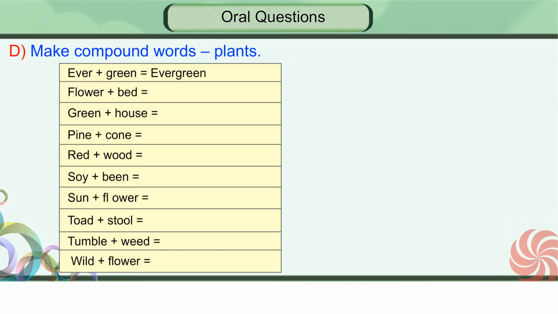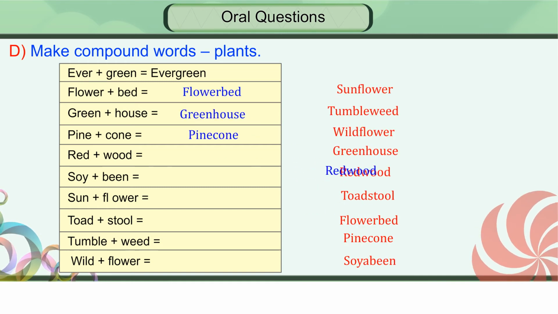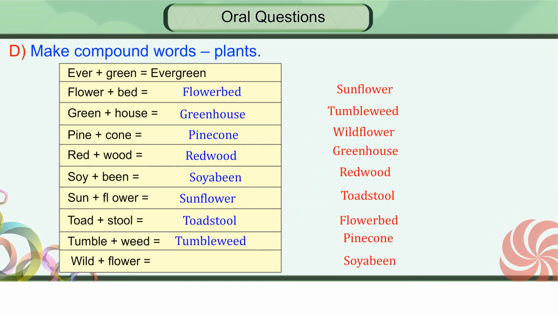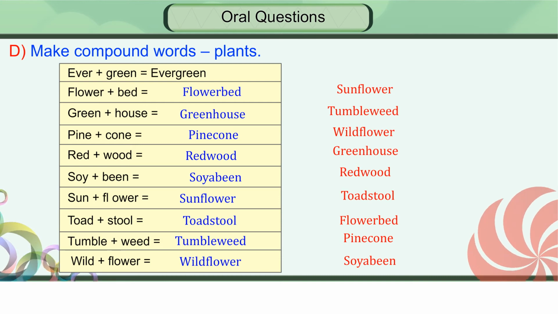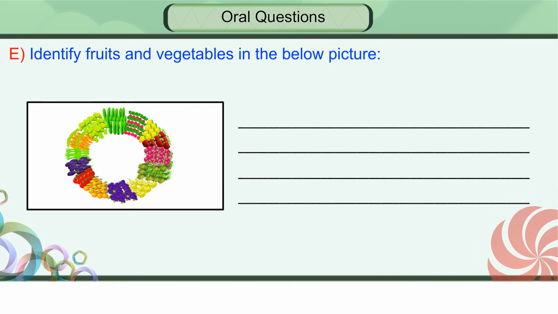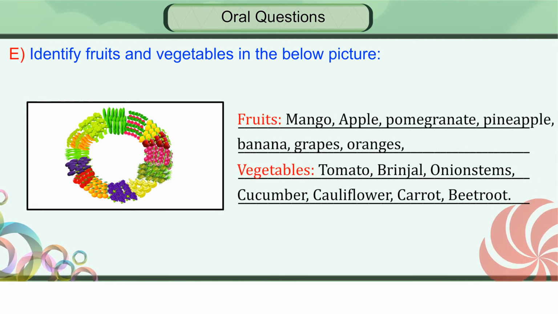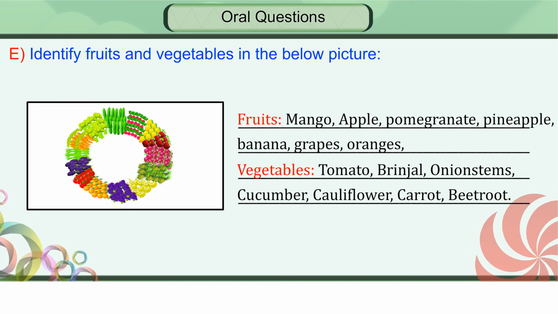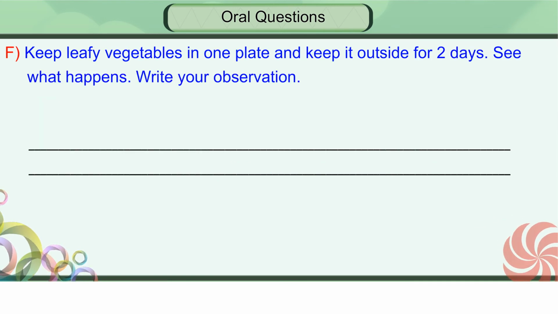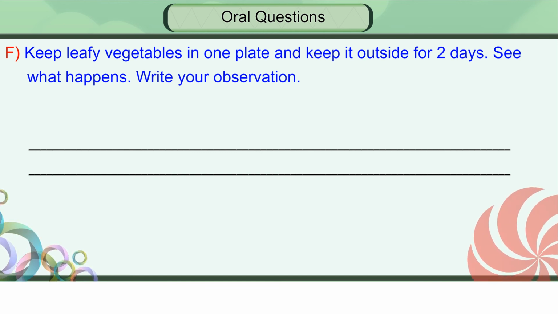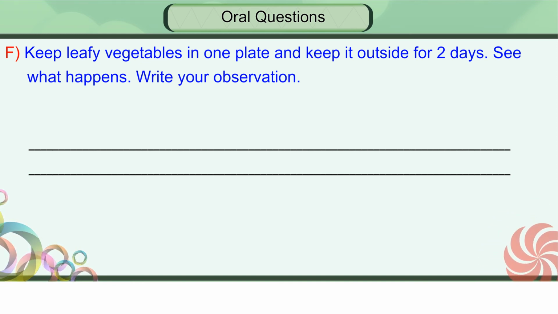Make compound words plants. Information skills. Identify fruits and vegetables in the below picture. Communication. Keep leafy vegetables in one plate and keep it outside for 2 days. See what happens. Write your observation.